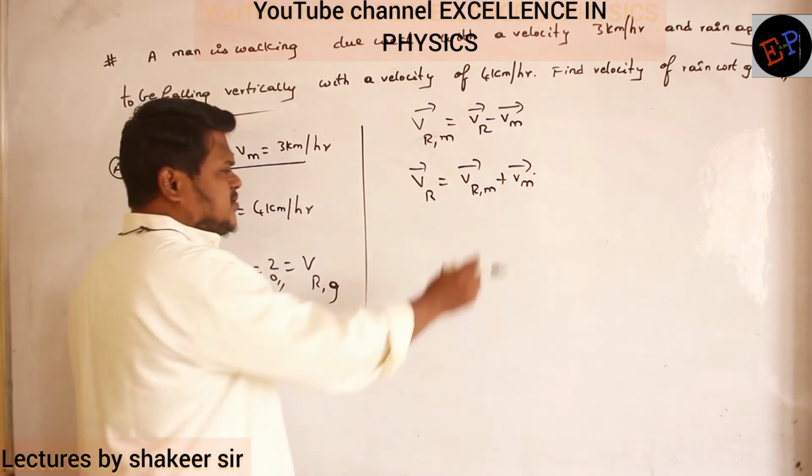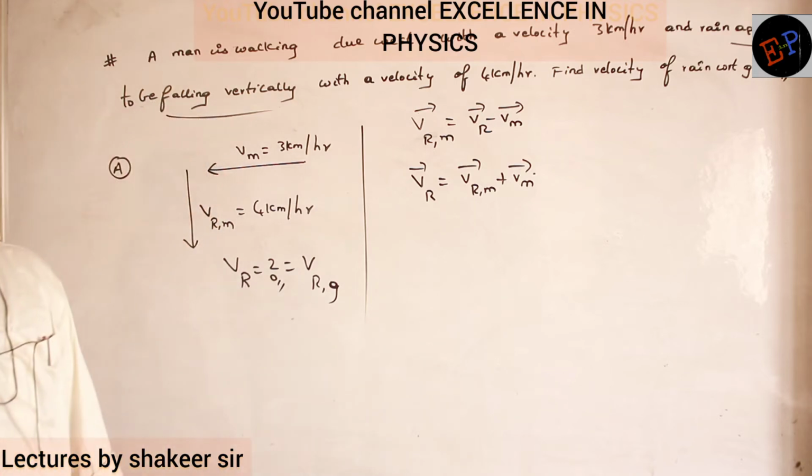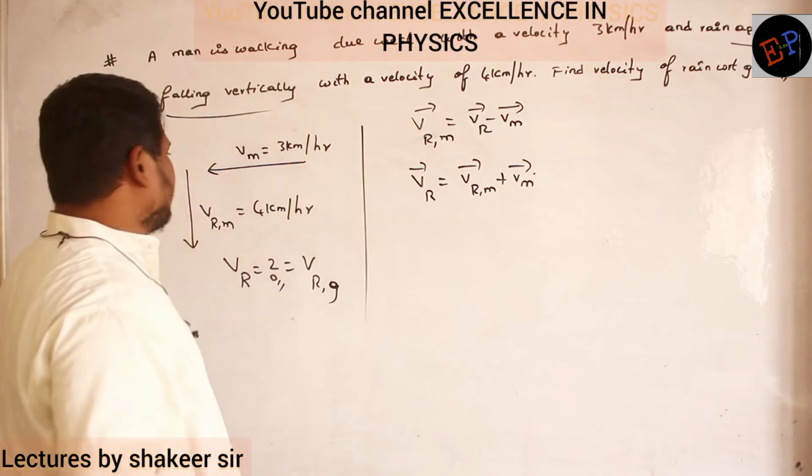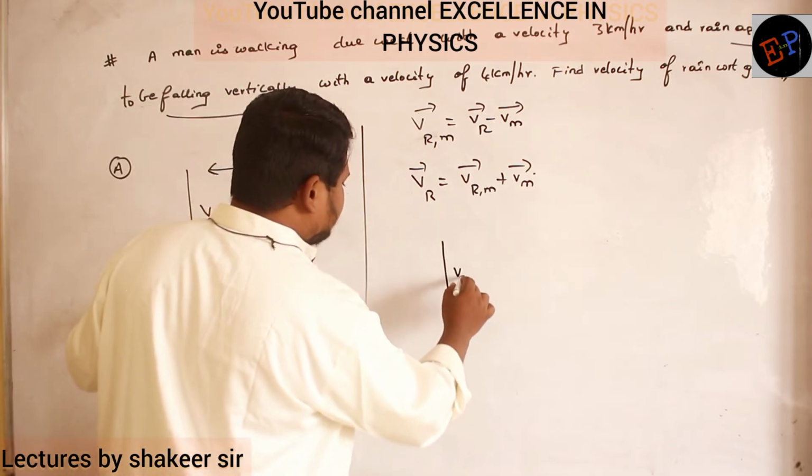So it means you just add this vector and this vector, then you will get the velocity with respect to ground. Velocity of rain with respect to ground. That's all. So now add them. Velocity of rain with respect to man is in which direction? Downwards direction. So this is the velocity of rain with respect to man.